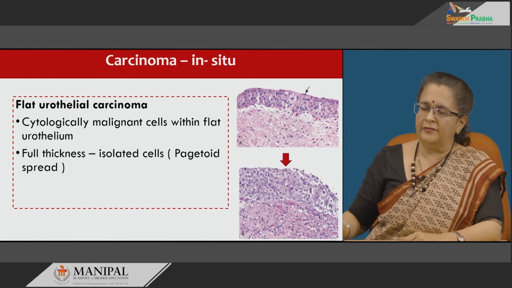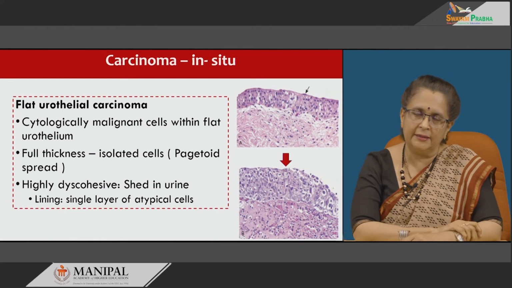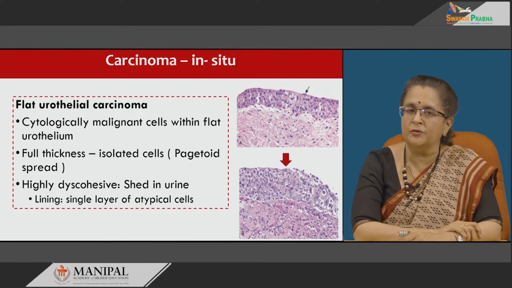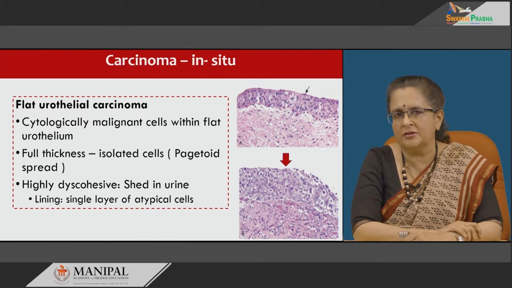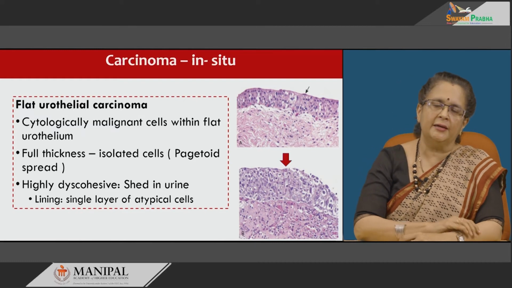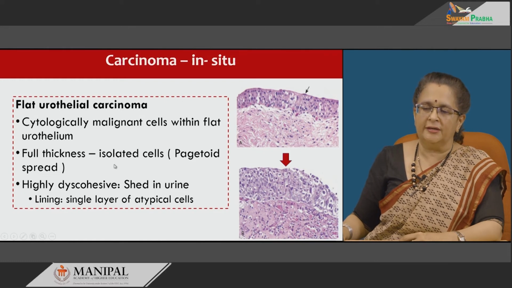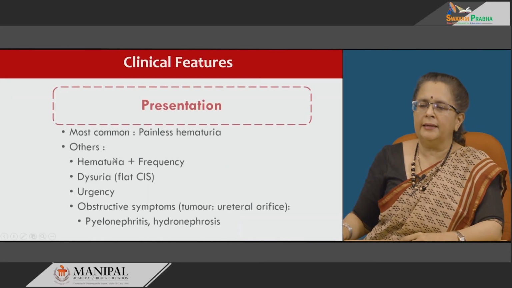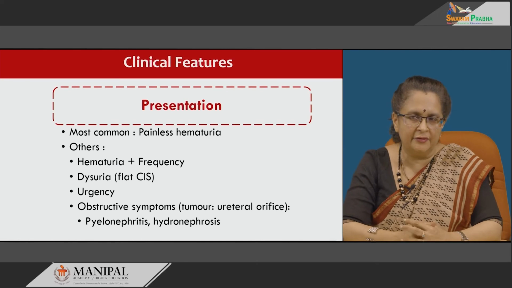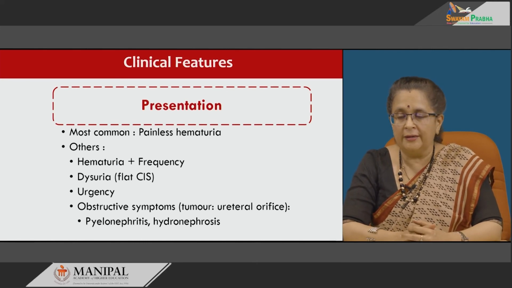Sometimes these are very discohesive and you may see only a single lining, because most of the cells, because of the discohesiveness, may be shed in urine. At times these malignant cells will invade the adjacent normal urothelium and look like a pagetoid spread. Clinically, these patients usually present with painless hematuria. This is a very important cause of painless hematuria.